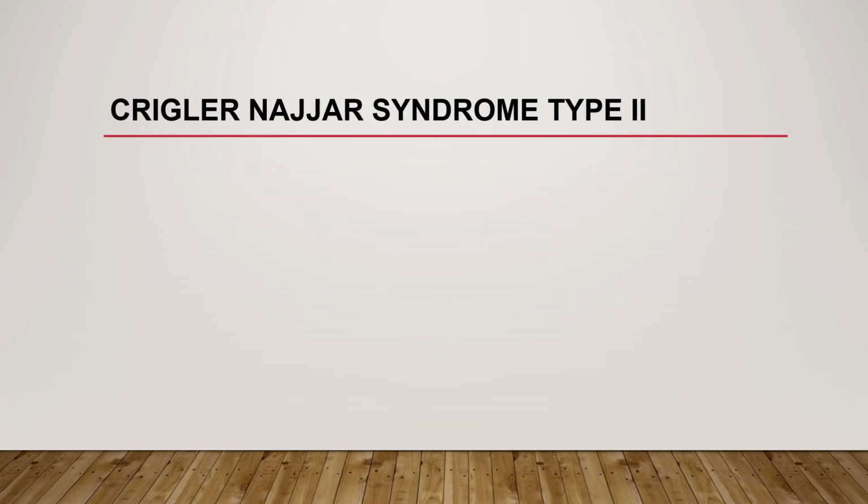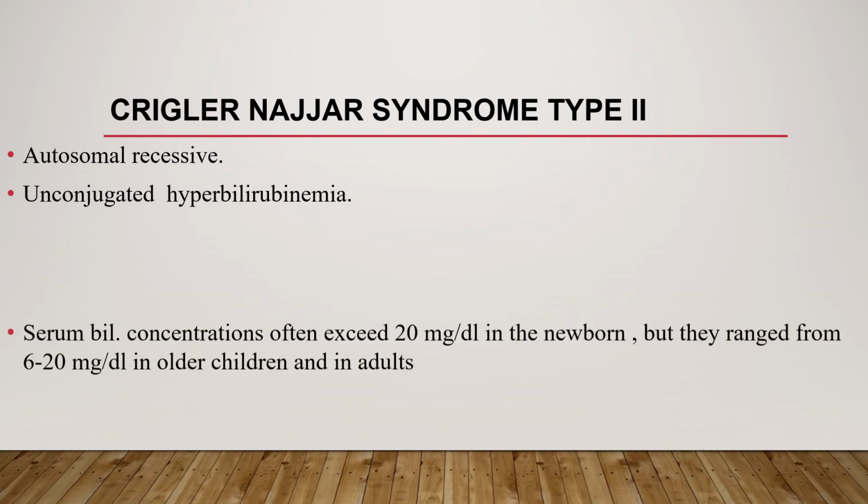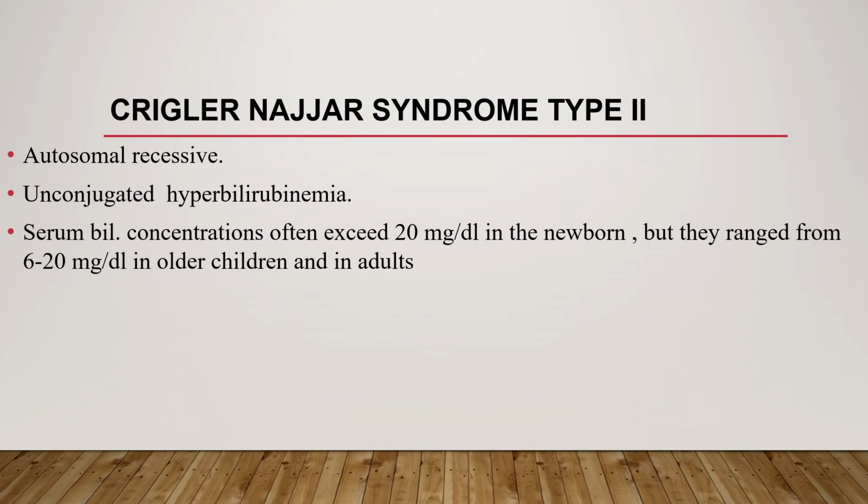The other is Crigler-Najjar syndrome type 2. This one is also autosomal recessive, and in this case unconjugated hyperbilirubinemia occurs, mainly due to reduced activity of UDP glucuronyl transferase. Type 1 is due to complete absence of UDP glucuronyl transferase, whereas this one is reduced activity of this enzyme.